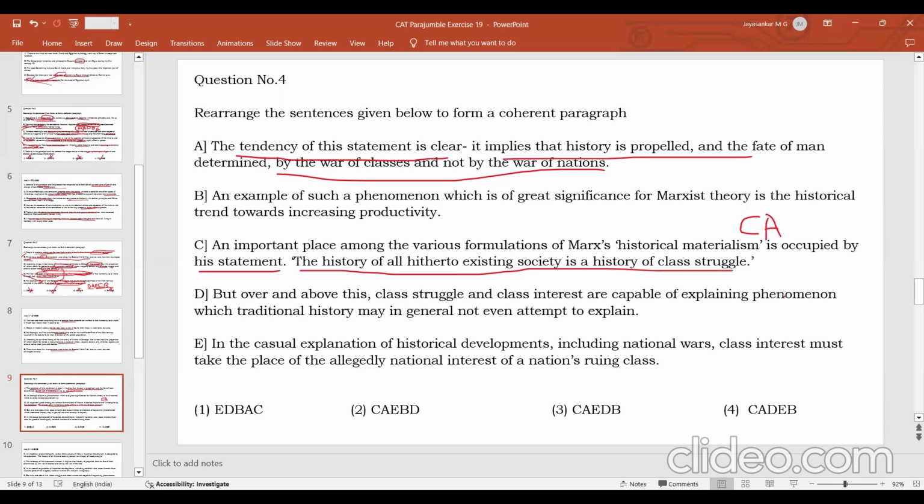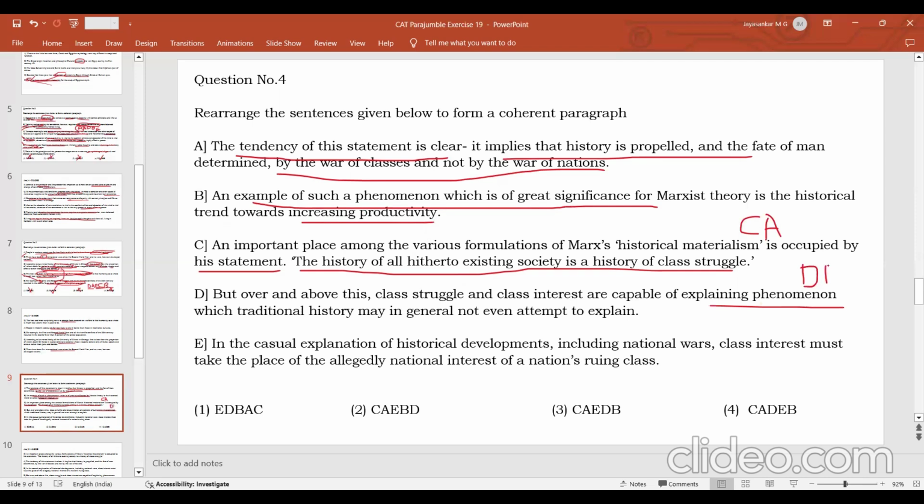See, in this option D, it says that, but over and above this, class struggle and class interest are capable of explaining phenomena which traditional history may not be able to explain. So class struggle and class interest can explain certain phenomena which traditional history is not able to explain. And what is that phenomenon? An example of such a phenomenon which is of great significance is the historical trend towards increasing productivity. So one such phenomenon that can be explained through class struggle is the Marxist theory regarding increasing productivity. So DB becomes another sentence pair.